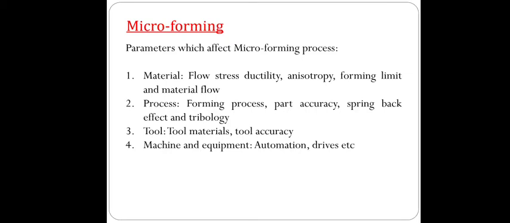Third parameter is tool, which includes tool materials and tool accuracy. That means which type of tool is used for the microforming processes. And the last parameter is machines and equipment, that is automation, drives, etc. So these are the parameters which affect the microforming process.